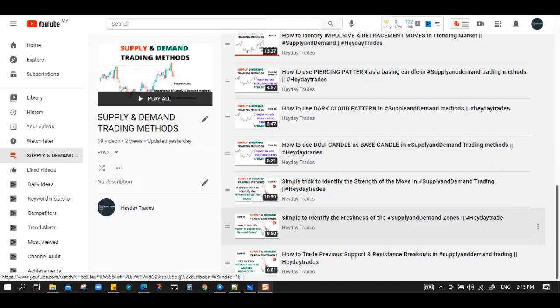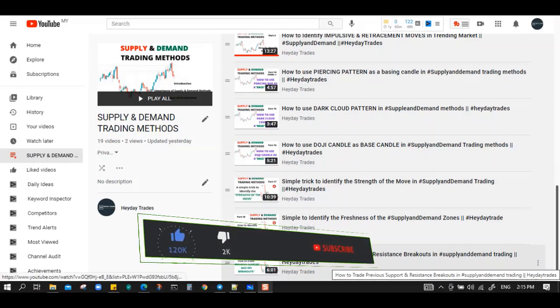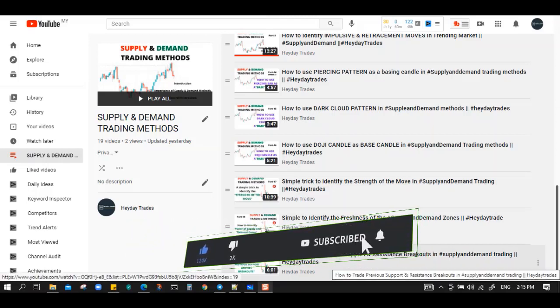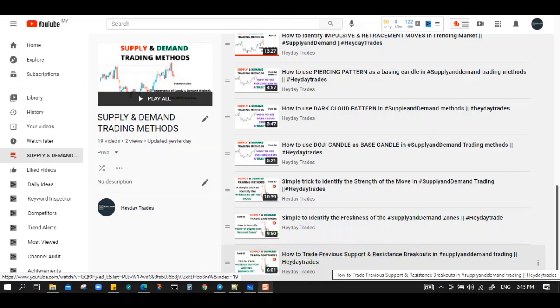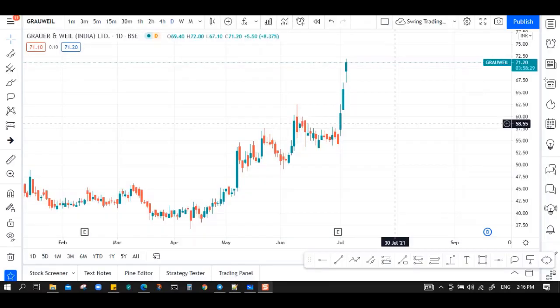So now in our last video, we discussed how to trade the previous support and resistance breakout in supply and demand trading methods. In this video, we are going to discuss a simple concept, which is nothing but the risk reward ratio. If you follow a strict risk reward ratio, it will make a difference in your trading career. So what do I mean by risk reward ratio?